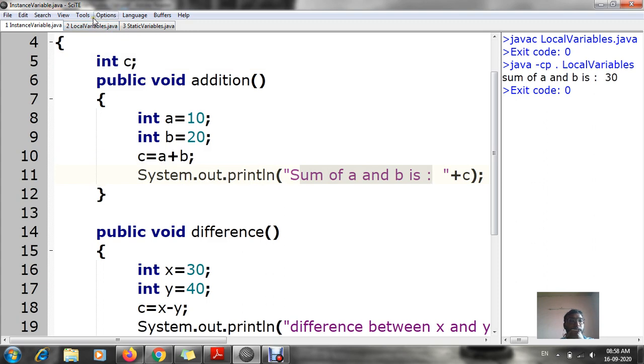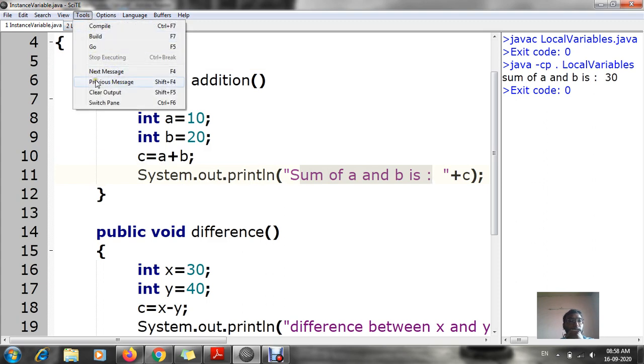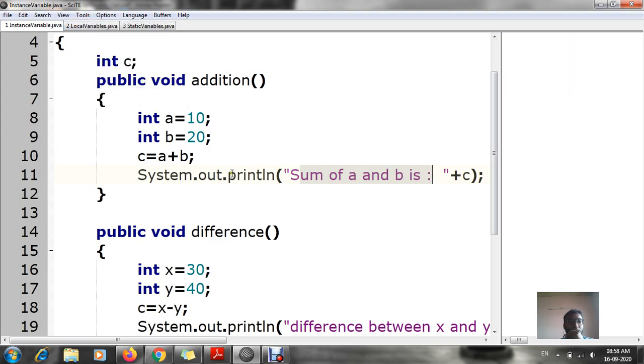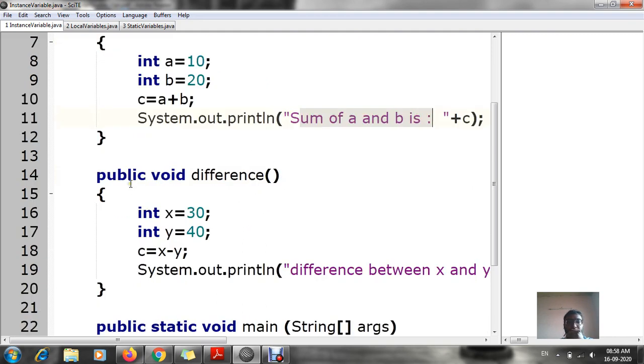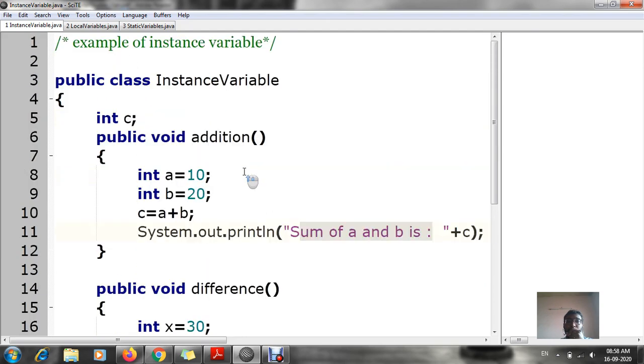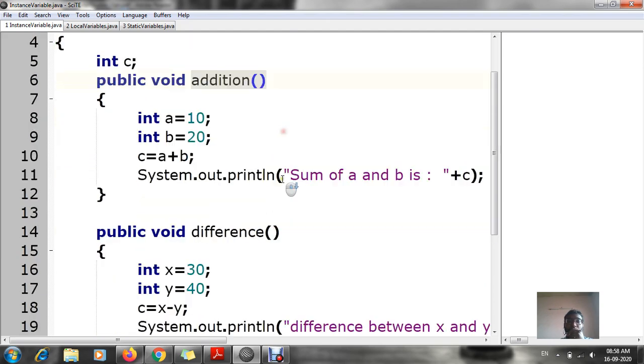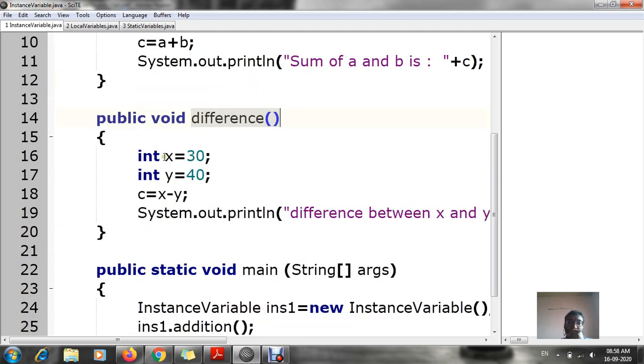Let's clear this message. Now next is another method I am declaring. Another method means public void difference. This is the second method. The first method was your addition method. Now the second is your difference method with empty parameters.